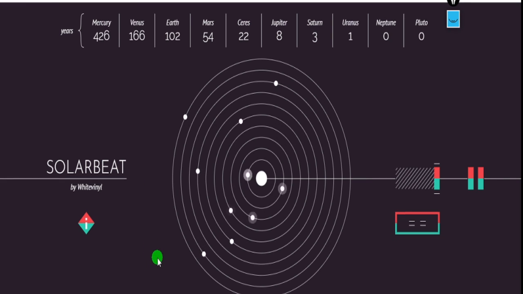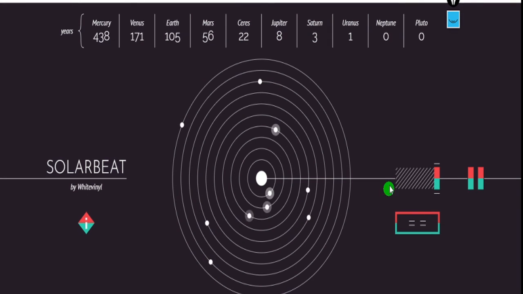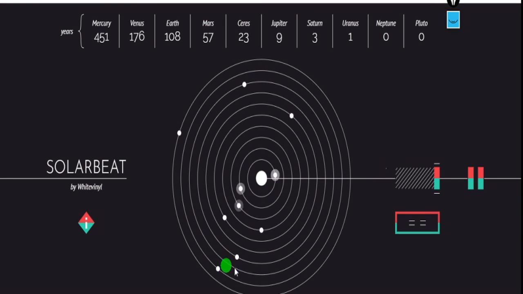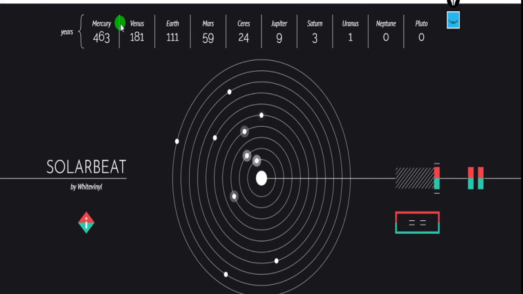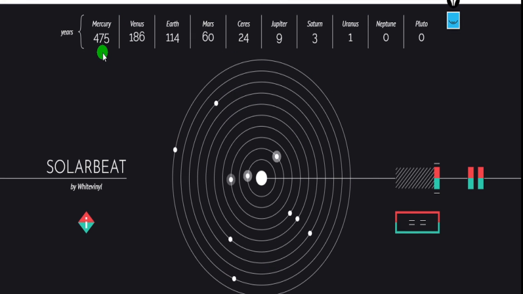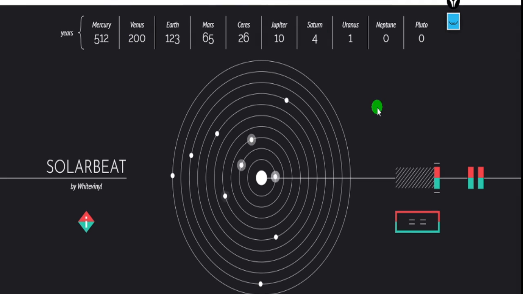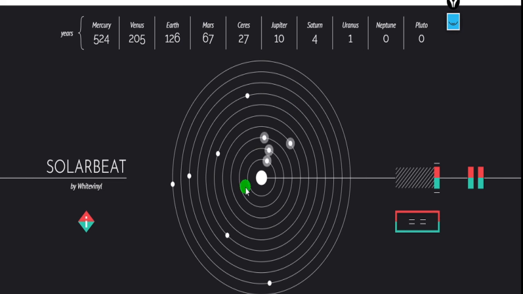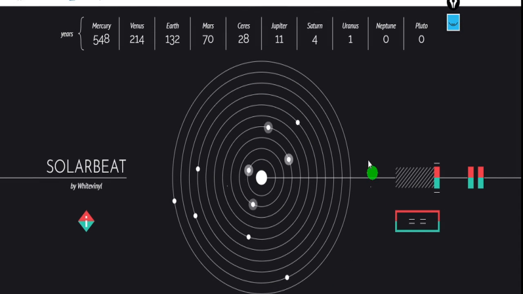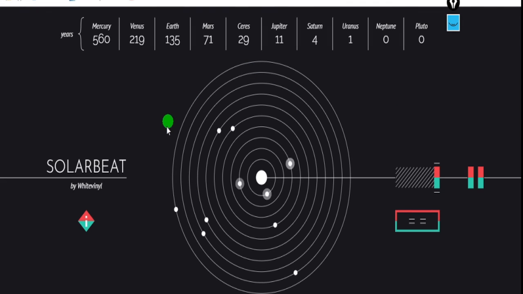By the time Pluto takes 1 revolution, Mercury has already completed 487 and is still going. So this is how we can explain the gravitational force effect on the speed, acceleration and orbiting of the planets.